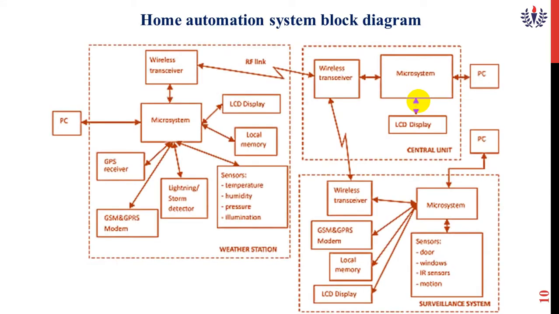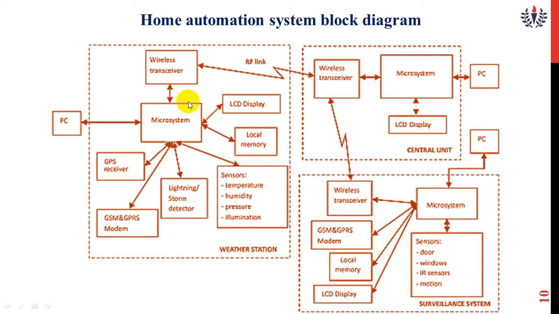This is a block diagram of home automation. This home automation will be classified into three systems in the block diagram. One is the weather station, second is the central unit, third is the surveillance system.